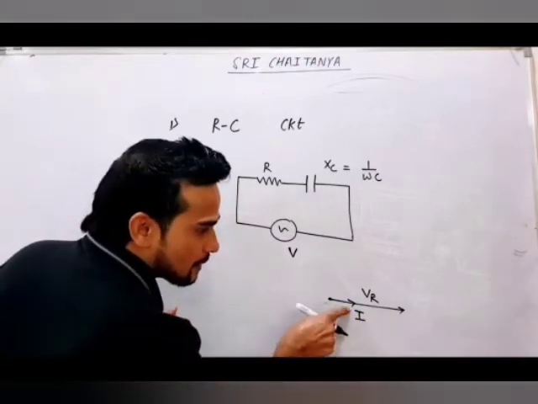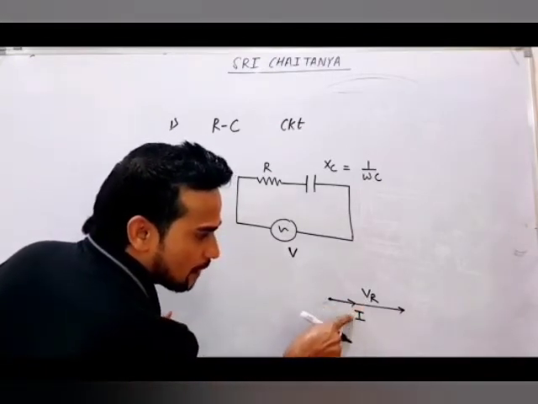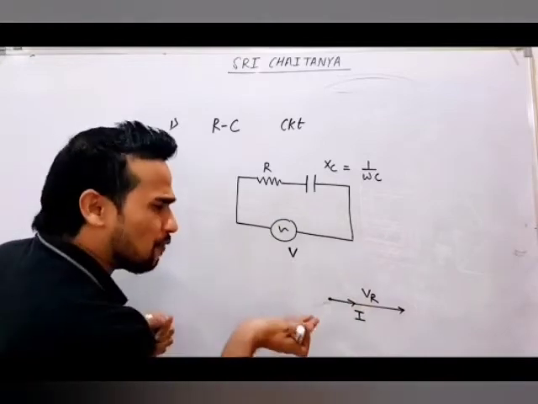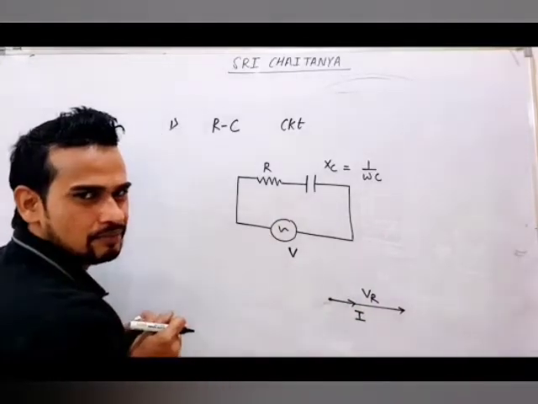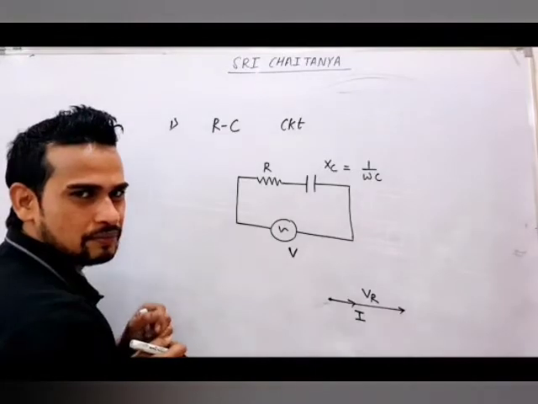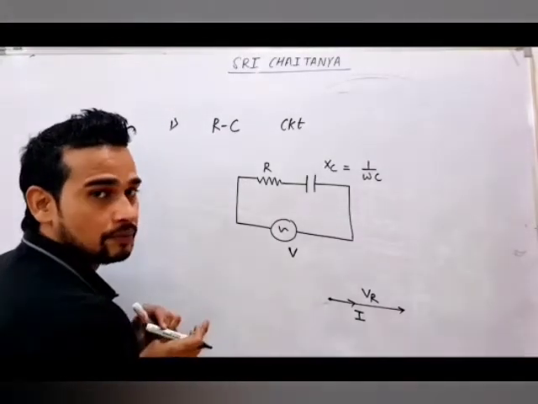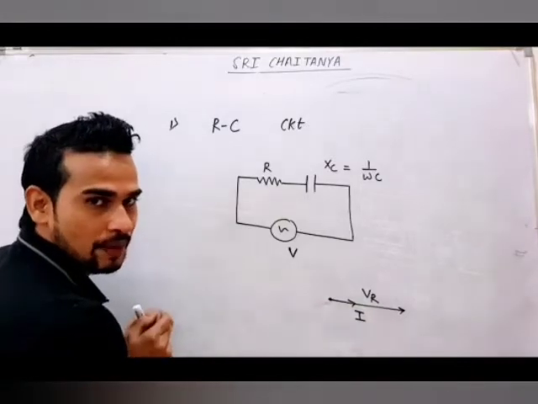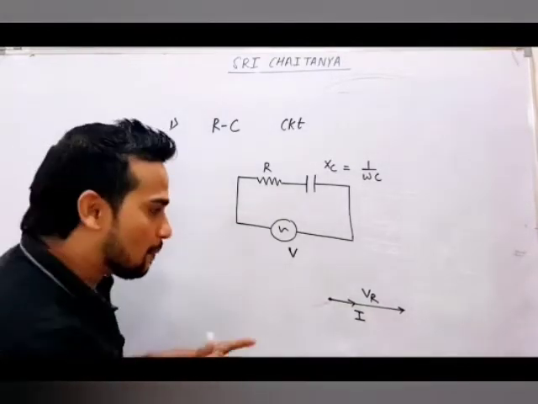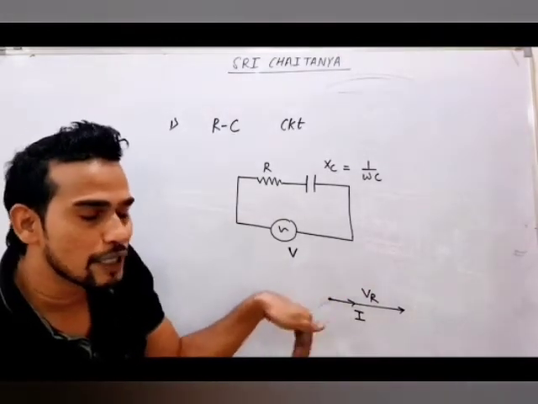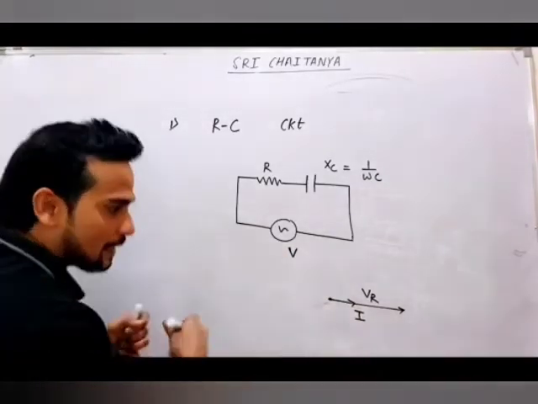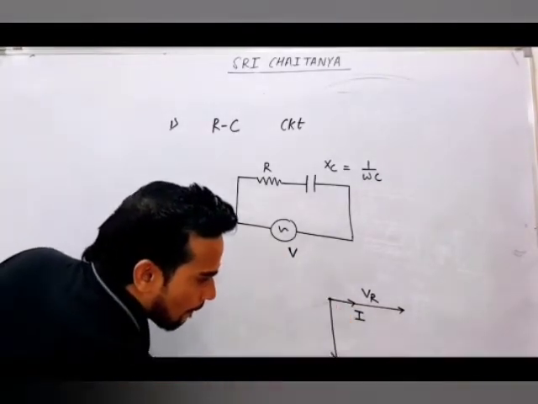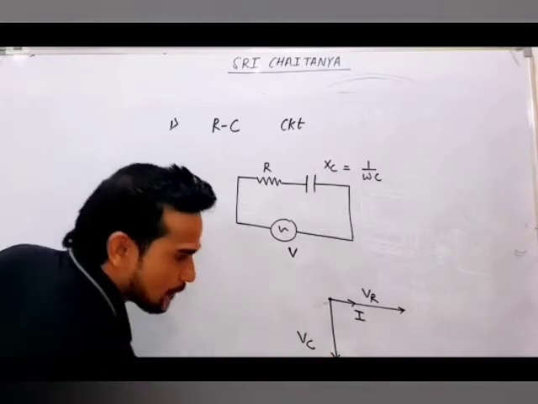But for resistance, current and voltage both will be in the same phase. What will be the voltage of the capacitor? How to draw the voltage of the capacitor? If you remember, you studied that in a capacitor, current will lead voltage by pi by 2. That means current leads, voltage will lag. Voltage will be behind the current. That means this is your VC.